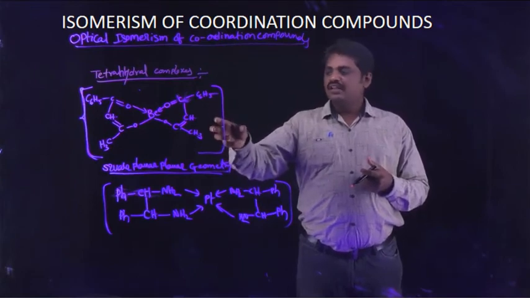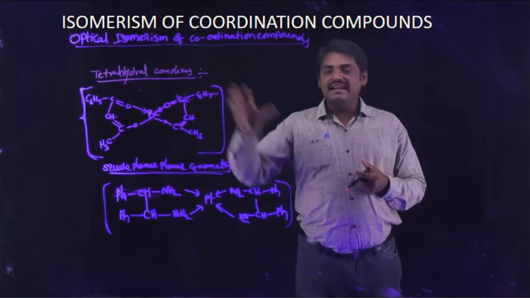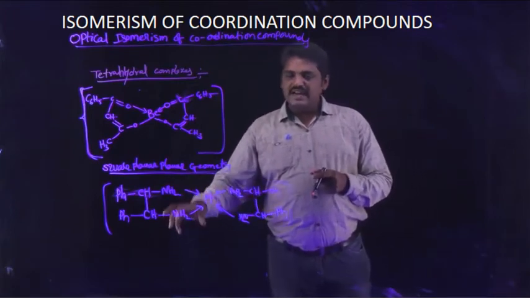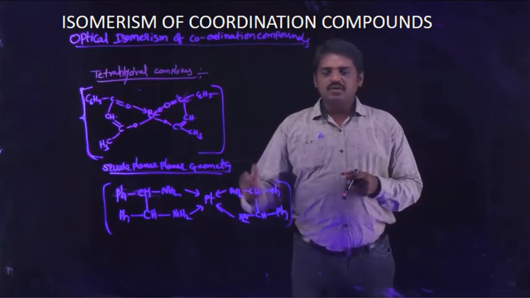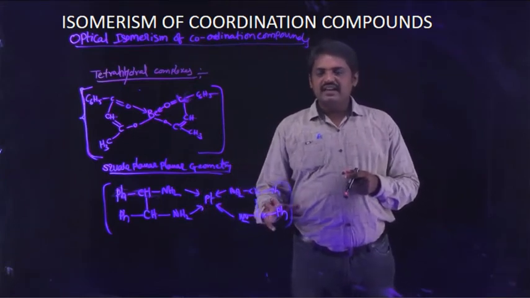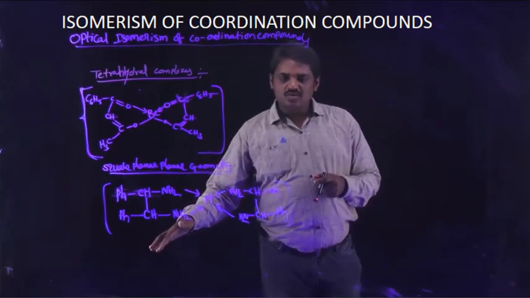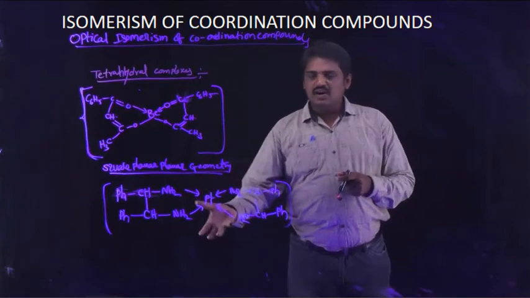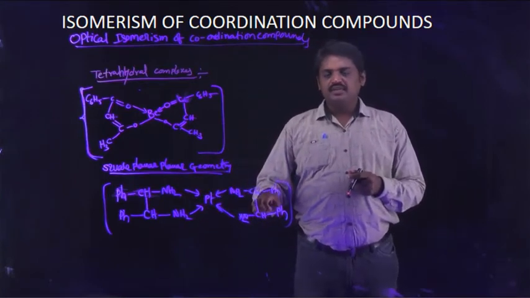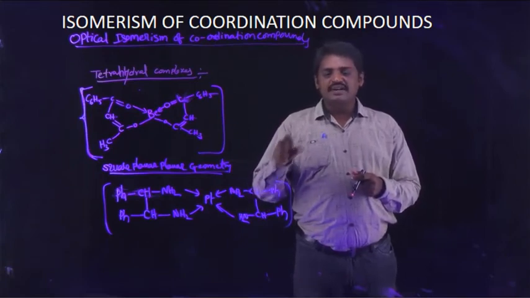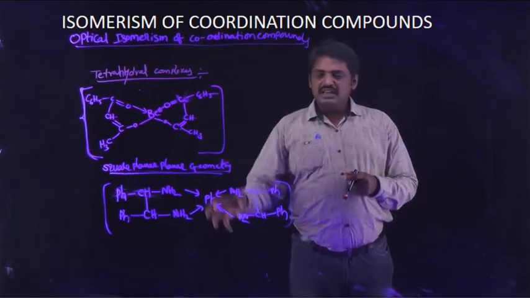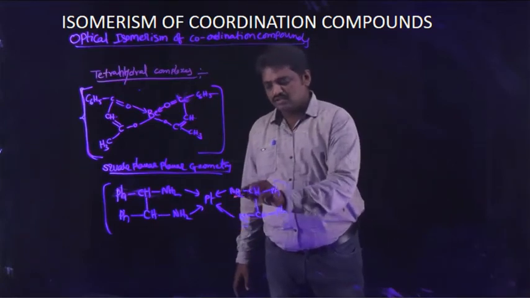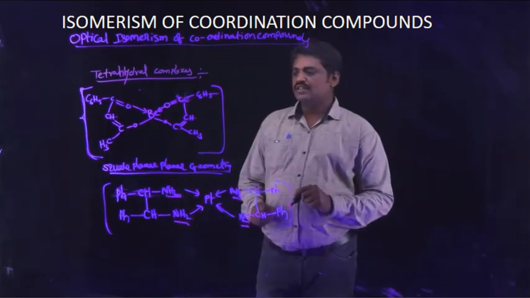Both the left hand side and the right hand side are clearly observed. Each side contains 2 donor sites, so totally 4 donor sites are there in this complex.